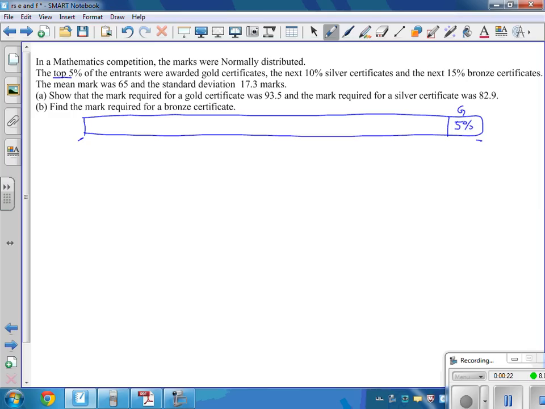But then it says the next 10% are going to get silver. So the value here at which you're going to get silver, there's 15% of people up here. Then we got the bronzes, and the bronzes is another 15%, and so to get the bronze value, it's the value that 70% get less than, or 30% get more than. That worked out. Let's go for the question.